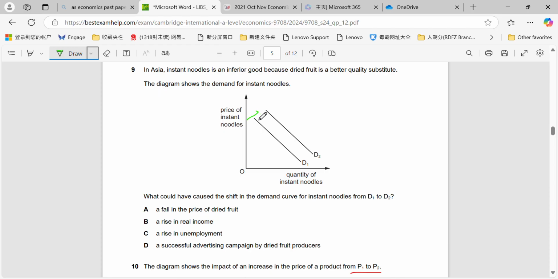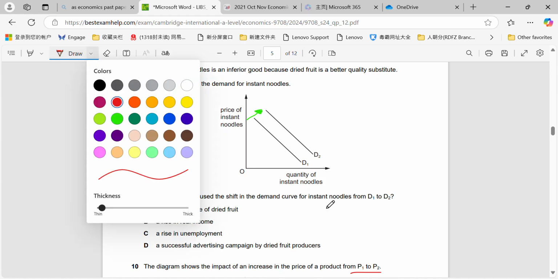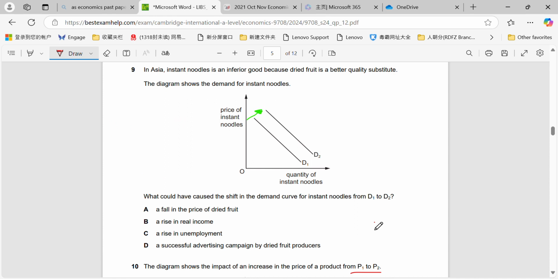So we know they're an inferior good and we have an increase in the demand. So what we need to see is, if there's a fall in the price of dried fruit, what would that do? That would increase the demand for dried fruit, and because it is a substitute, the demand for instant noodles would drop, right? So we would expect a demand curve to shift to the left, not to the right in that case.